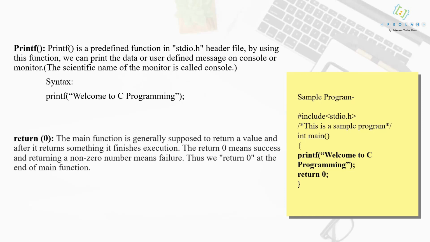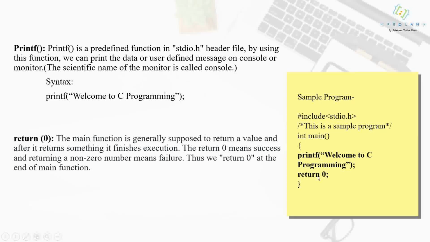Okay, now what is return 0? As I told you earlier as well, the main function is generally supposed to return a value, and after it returns something, it finishes the execution. Since I'm using the return type of main as integer, that means it should return some integer value. That is why I'm returning 0. Also, return 0 has some more significance to it. When you return 0, that means the function is executed successfully.